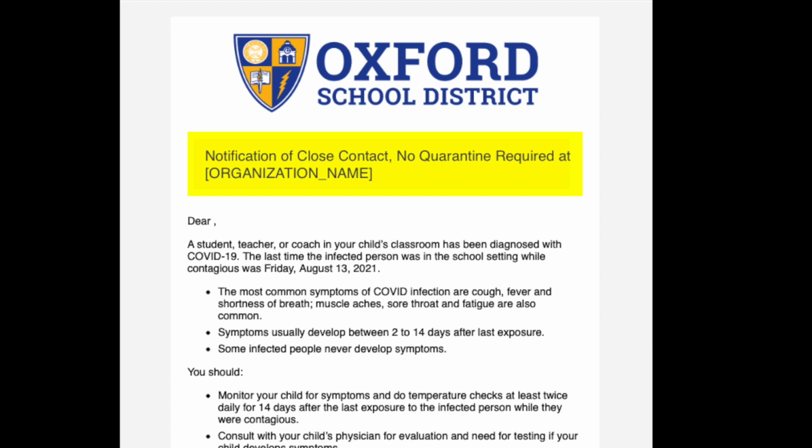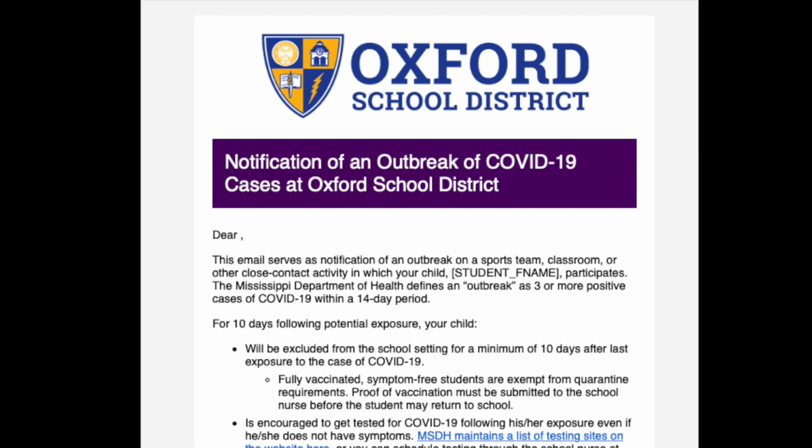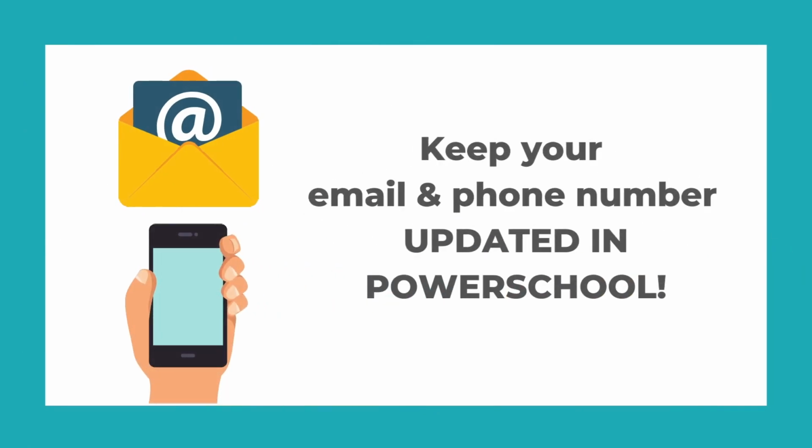If your child is the positive COVID case, you will receive an email that looks like this that gives you instructions on when they can return to school. If your child's class experiences an outbreak, as defined by 3 or more cases in a grouping, you will receive a notification that looks like this. It is important that you keep your email and cell phone numbers up to date in PowerSchool so that our communication system can reach you.